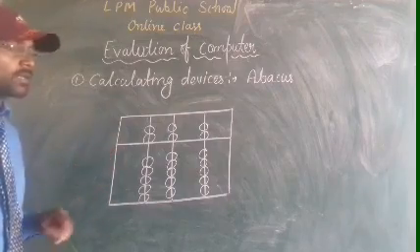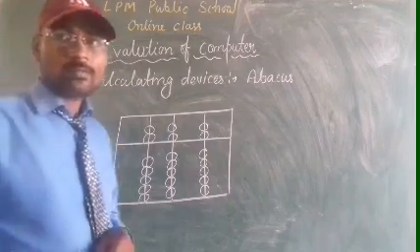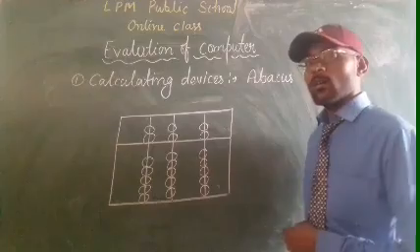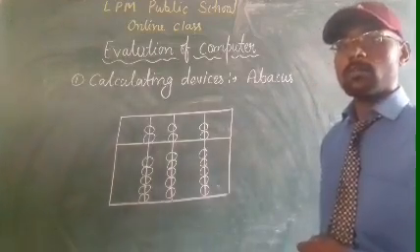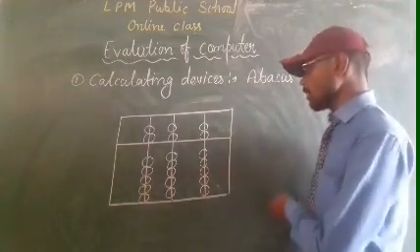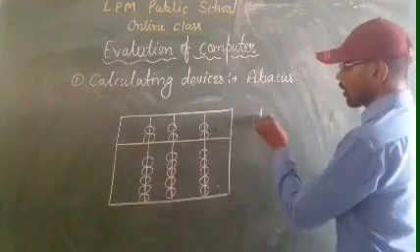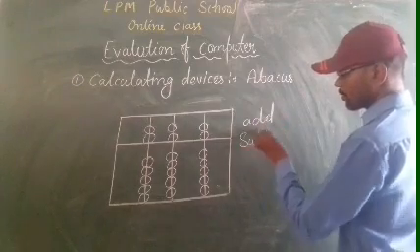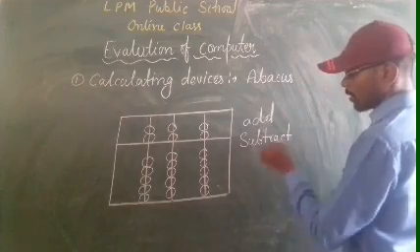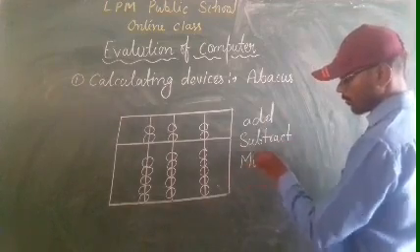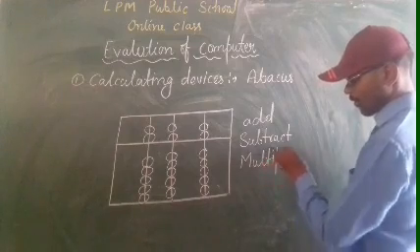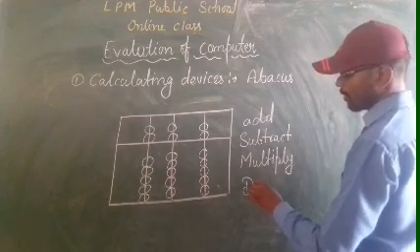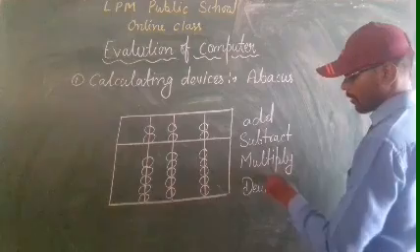Abacus has two parts. Now using this you can add, you can subtract, you can multiply, you can divide.